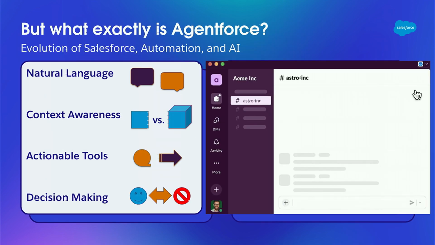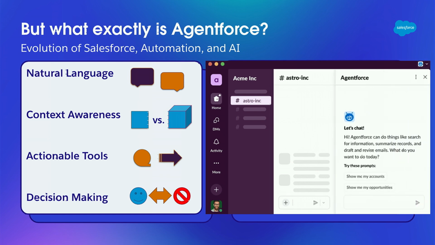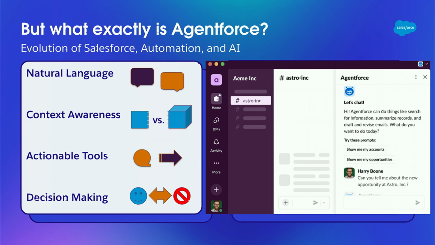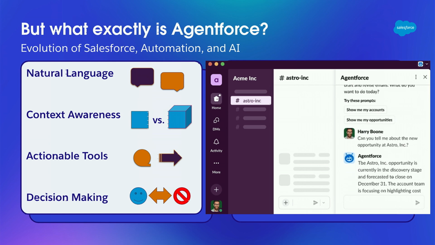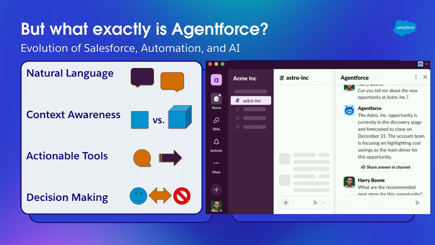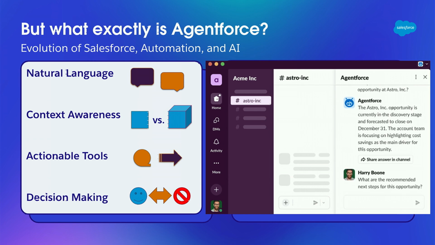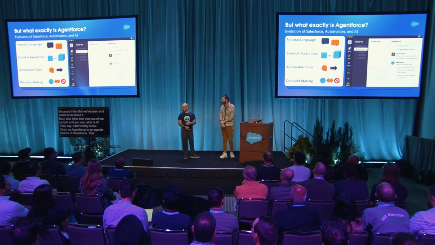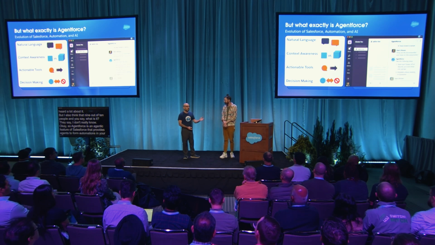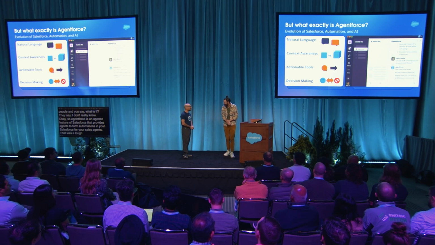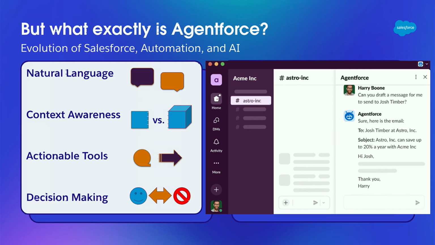And now the elephant in the room, or if Ruth is in here, the other elephant in the room. What exactly is Agentforce? Because I feel like we've seen and heard a lot about it, but I also think that 9 out of 10 people, when you say, what is it? They say, I don't really know. OK, so Agentforce is an agentic feature of Salesforce that provides agents to perform automations in your Salesforce for your sales agents. That was a tongue twister, but what does that mean in human speak, please?